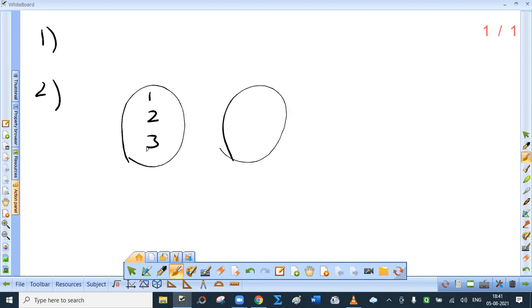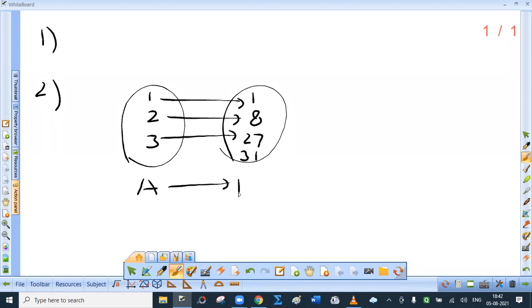One, two, three: 1, 8, 27, 31. From A to B, function f exists. Now here, the function f can be represented or defined by a rule.